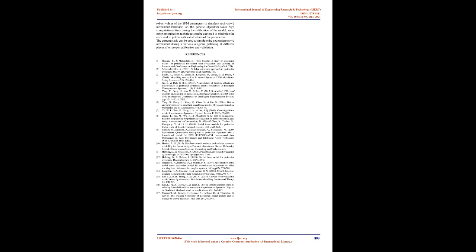However, the current study uses a maximum of 5 pedestrians simulated together for the calibration of the model. Model performance can be improved by simulating more and more pedestrians together to get robust values of the SFM parameters to simulate such crowd movement behavior. As the genetic algorithm takes high computational time during the calibration of the model, some other optimization techniques can be explored to minimize the error and to get the calibrated values of the parameters. The current study can be used to simulate the pedestrian crowd movement during various religious gatherings at different places after proper calibration and validation.